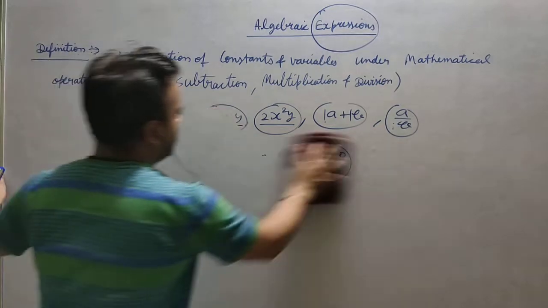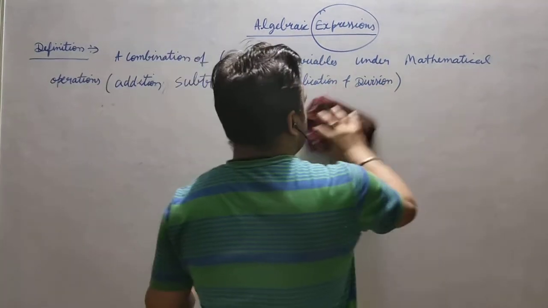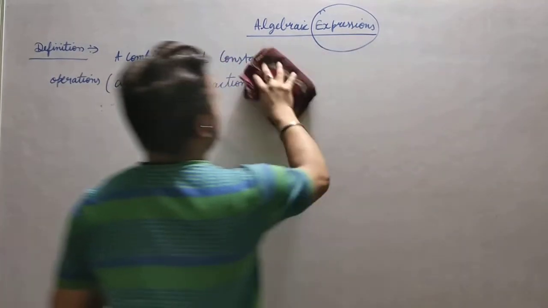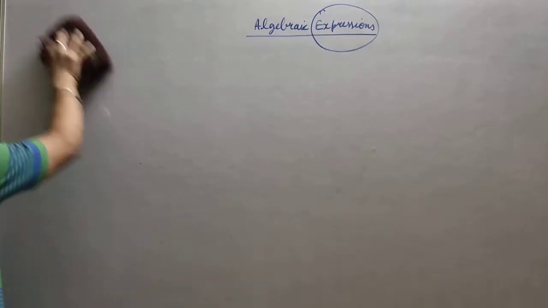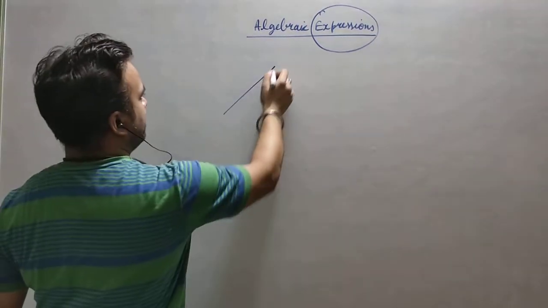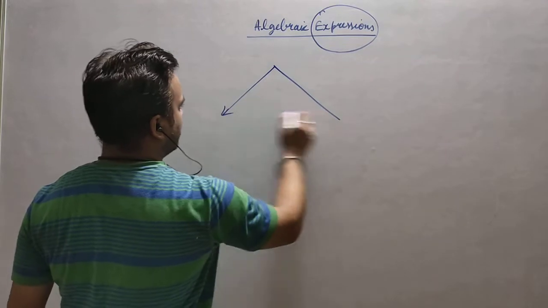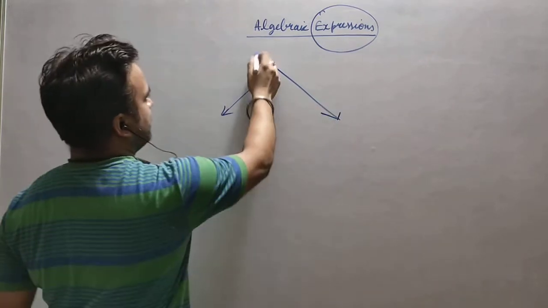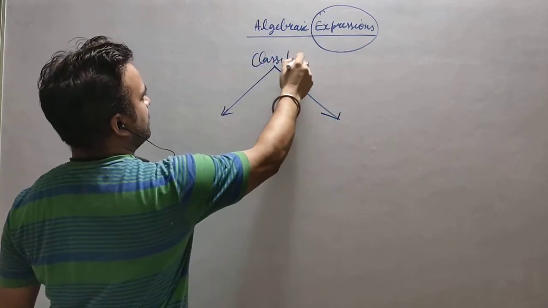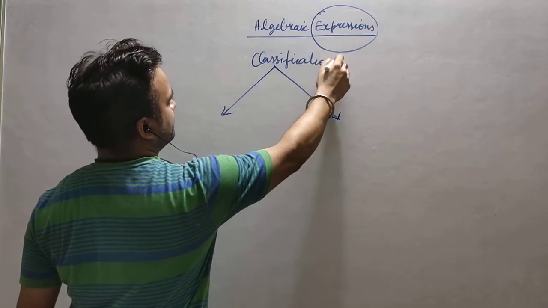After this, the algebraic expressions were classified in 2 parts. I am giving you a little bit of extra knowledge. Classification is done on the basis of 2 criteria.